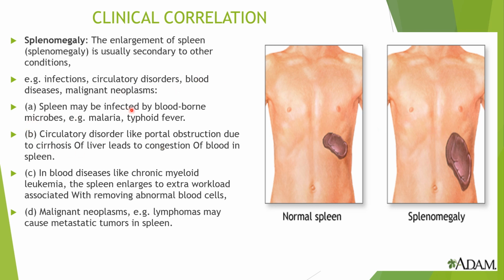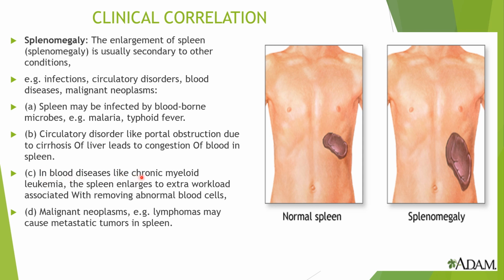Now the spleen may be infected by blood carried microbes, for example malaria and typhoid fever. Circulatory disorders like portal obstruction due to cirrhosis of liver. Liver cirrhosis is nothing but degeneration of the liver cells, which leads to congestion of the blood in the spleen.